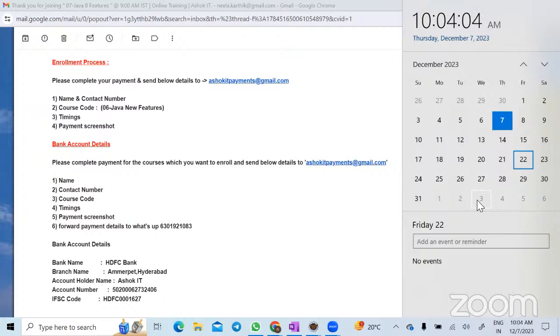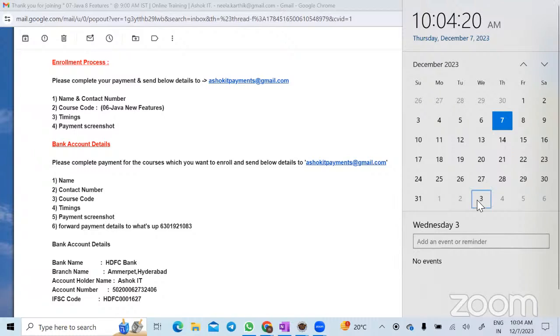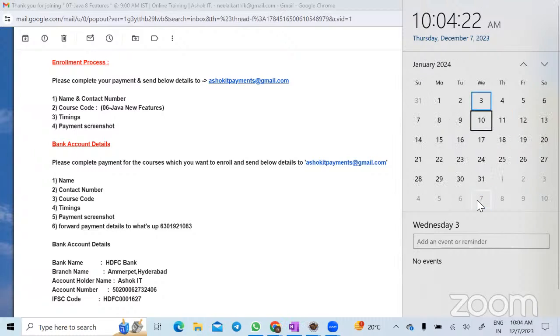I should have taken 9 and 11 together, but I am not available after 22nd. Promising and then going on leave for 1 week, you will forget everything. So I'll complete Java 8 by 22nd, and in January 2024, by 3rd or 10th of January, we will start Java 9 and 11.